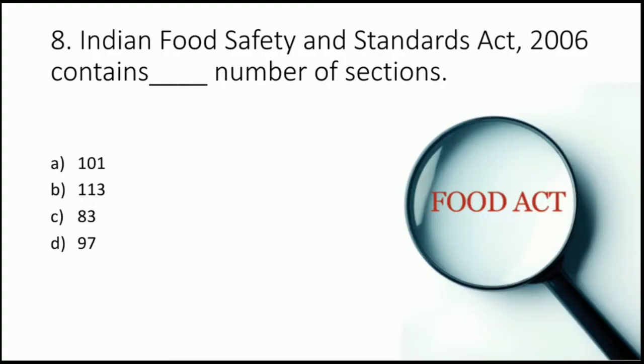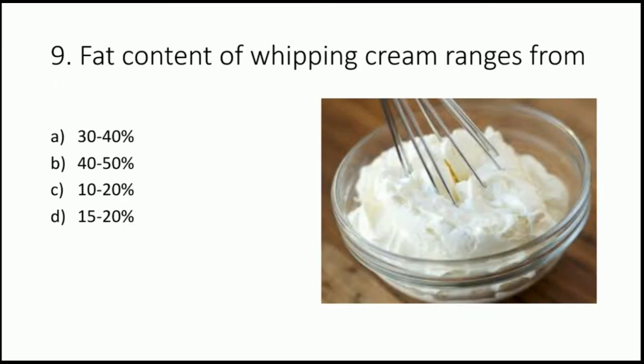Next question. Indian Food Safety and Standards Act, that is FSSA Act 2006, contains dash number of sections. So it has total 101 sections, and all these are divided into 12 chapters. So the FSSA Act has 101 sections which are being divided into different chapters, and the total number of chapters is 12. Next question. Fat content of whipping cream ranges from.